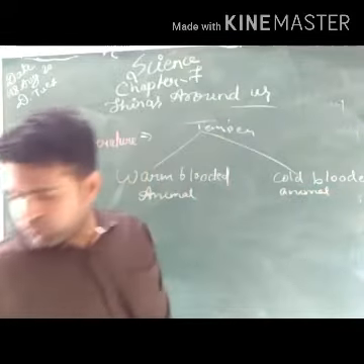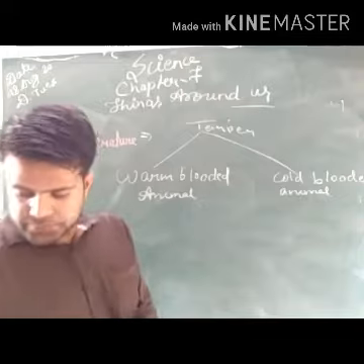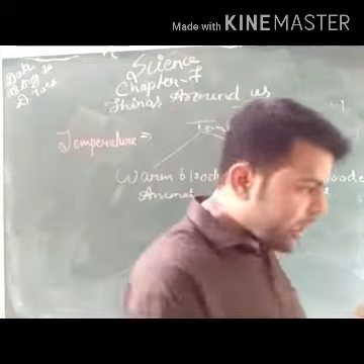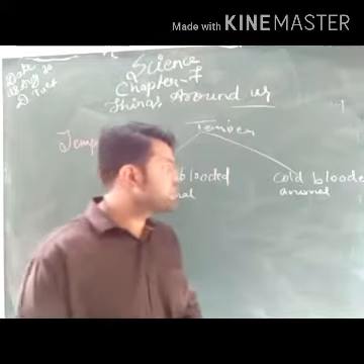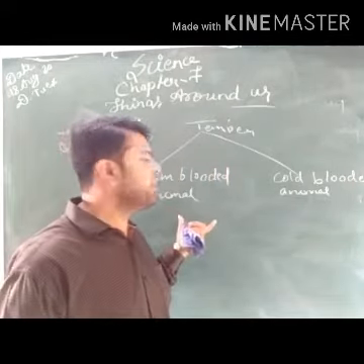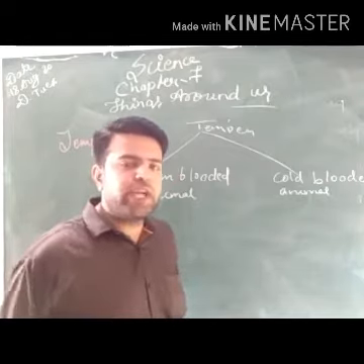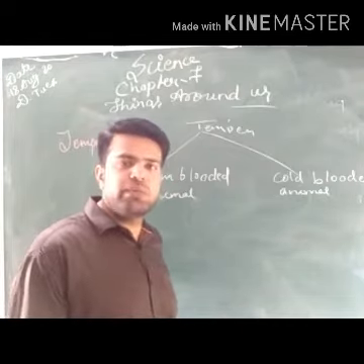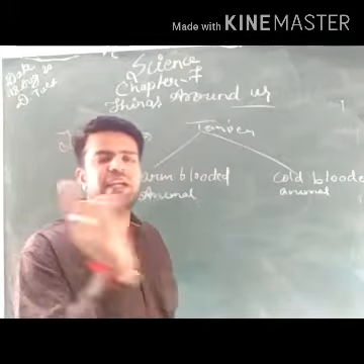So, my dear students, what are the warm-blooded animals? Warm-blooded animals are the organisms which maintain their body temperature even if the condition outside is changed. Suppose we humans in India, we face every type of temperature.